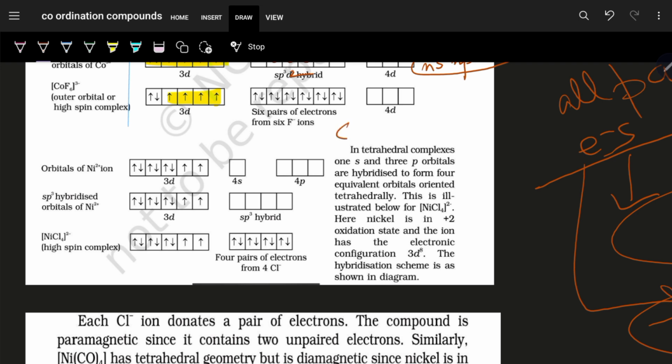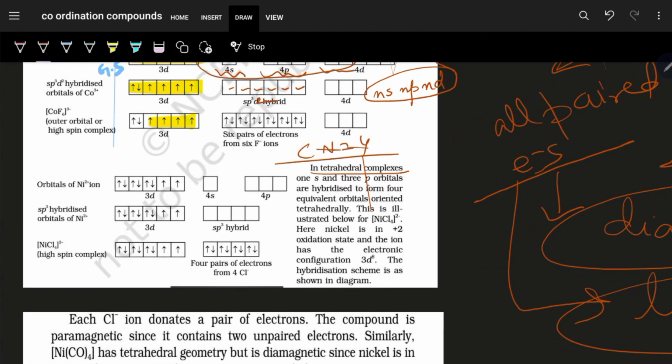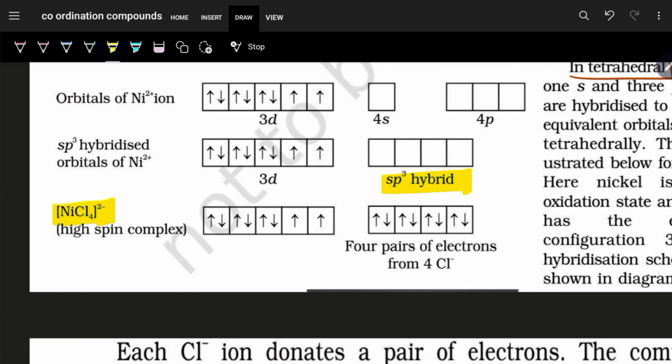Next, moving on to a coordination number equal to 4, that is a tetrahedral complex. In a coordination number 4, we can have either sp3 hybridization state or dsp2. So if it is a tetrahedral complex, we all know it has to be sp3 hybrid state. So this is one example that is given, NiCl4 2 minus. Now in this, nickel has oxidation state of what? X minus 4 equal to minus 2. So X is equal to plus 2.